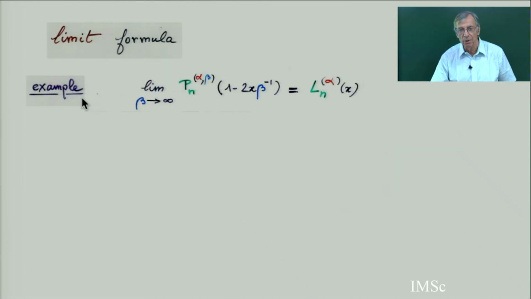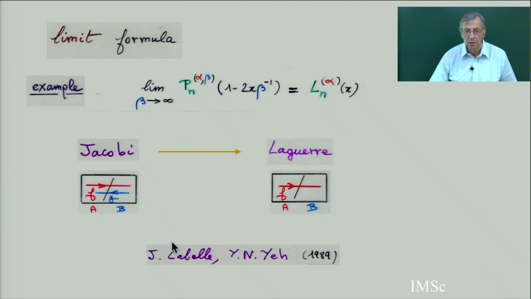And then we proved last time a limit formula. If you take Jacobi, now go back to the ordinary variables small x, small y. If you take the limit of this when the parameter goes to 0, then you get the Laguerre. So I gave a proof of this, and this was given by Jacques Labelle. There are 2 Labelle brothers, Gilbert and Jacques, and they gave a proof. The idea is that you have to rewrite the weight, and when you go to the limit, the weight of many configurations goes to 0. So the configurations which survive are only certain configurations which are in bijection with Laguerre configurations.